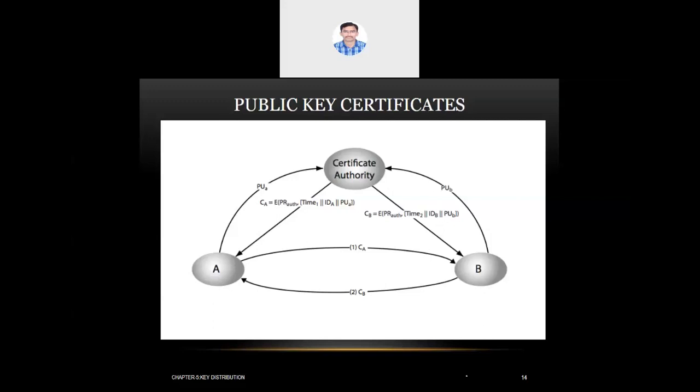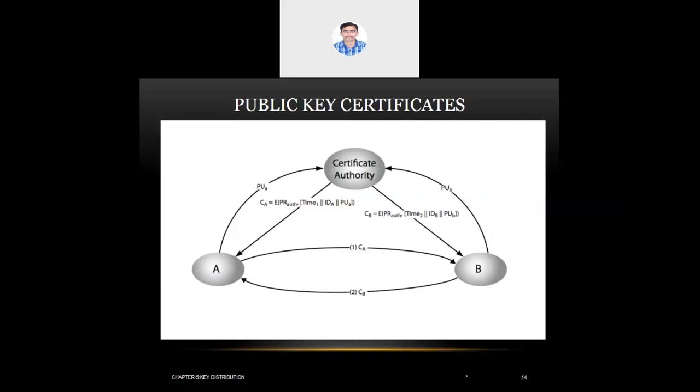He embeds all these details, and it is encrypted using the certificate authority's own private key. It is called CA, and it is sent to A. Now A can easily decrypt that. Now A got a CA.